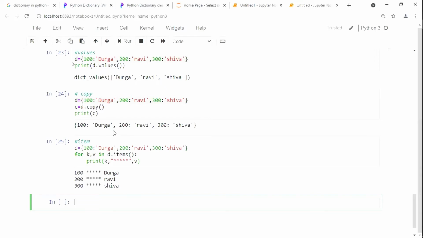Now see here. 100 stars, 5 stars, Durga. 200 stars, Ravi. 300 stars. Like this, it is going to appear multiple times. Okay. These are the methods in your system.